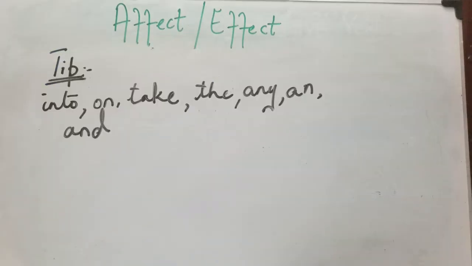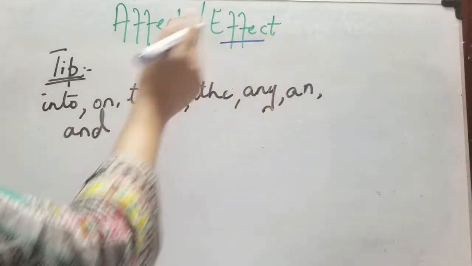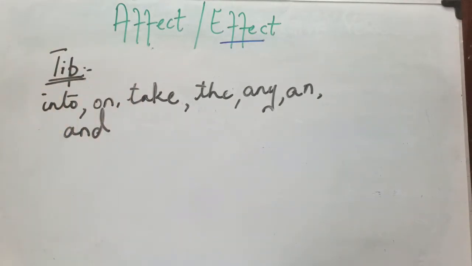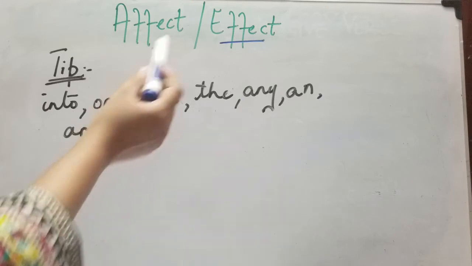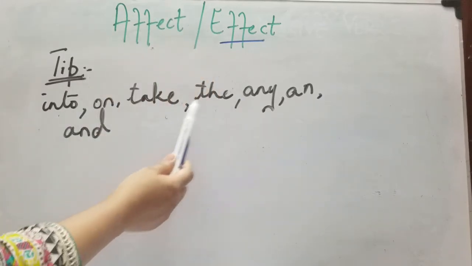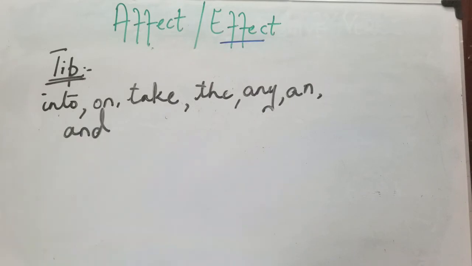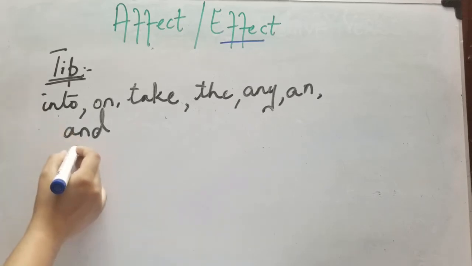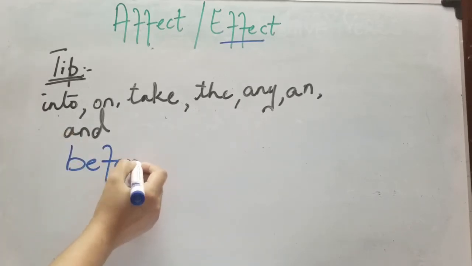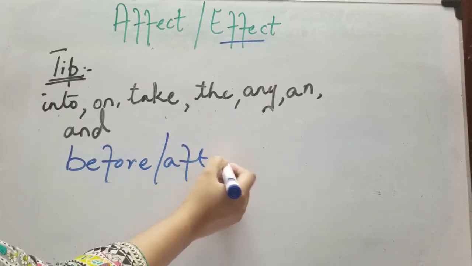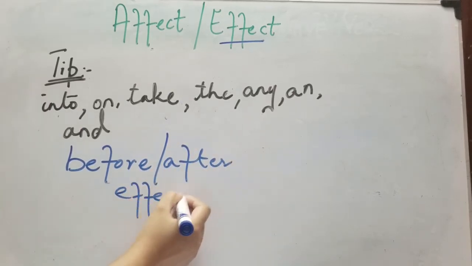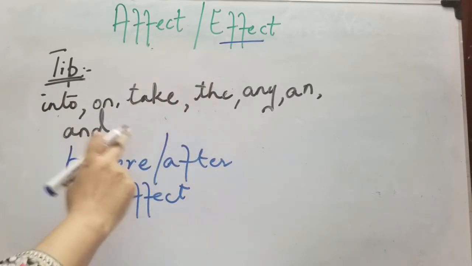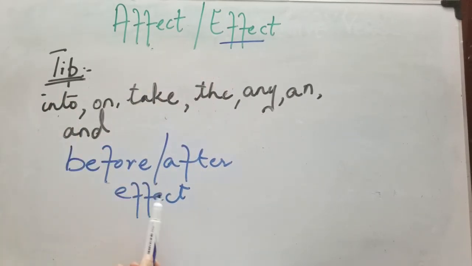Here is a tip to remember the difference between affect and effect. When you are using the term effect, when you are composing sentences or when you see some sentences, effect will generally have words like into, on, take, the, any, and, or. They will either be found before or after the word effect. So when you have all these over there, you will come to know that this word is to be placed over there, that is effect.